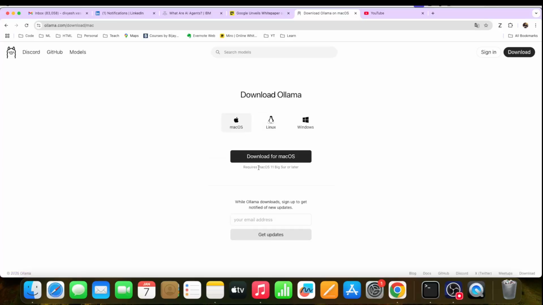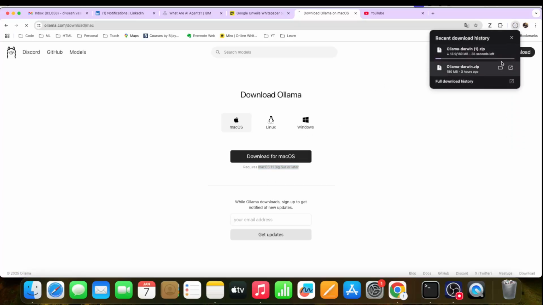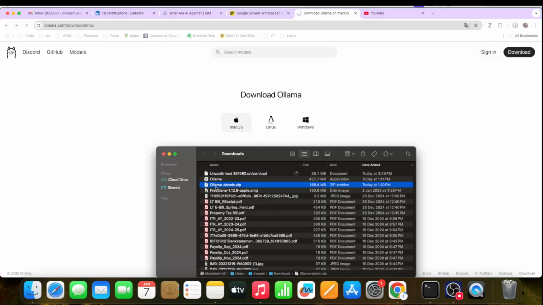For Mac, you need to have macOS 11. Then just click on download. I already downloaded it, so I'll skip that, but when you click on download, it just goes through. So see, this is what I downloaded. The moment I downloaded it, I just double click on it.